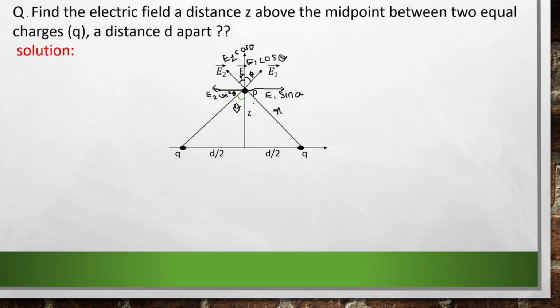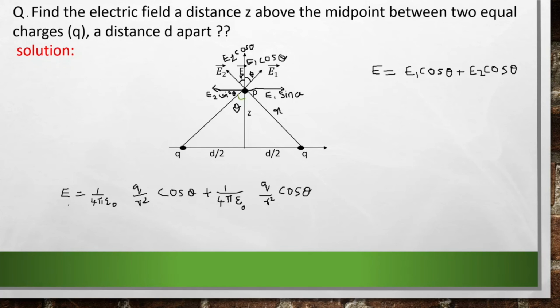Now we got the components, and you could see that this E2 sin theta and E1 sin theta are in opposite directions, and they have equal value because this charge Q and Q are equal. They have equal value, so this E2 sin theta and E1 sin theta can be cancelled. Now only what remains is our E2 cos theta and E1 cos theta, right? So when we take the resultant electric field, we can write E is equal to E1 cos theta plus E2 cos theta, right? Now giving the value for E1 and E2, what will we get?